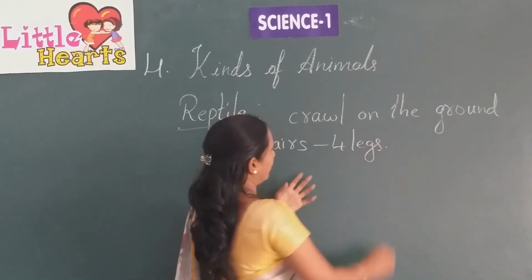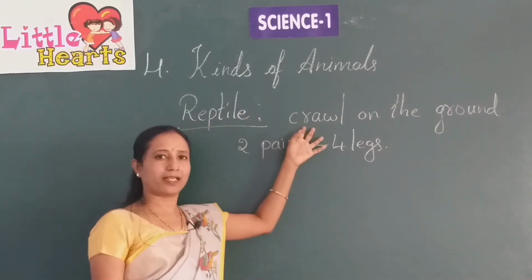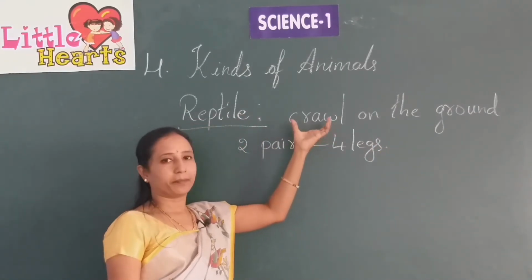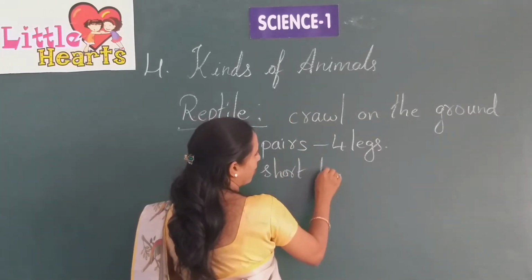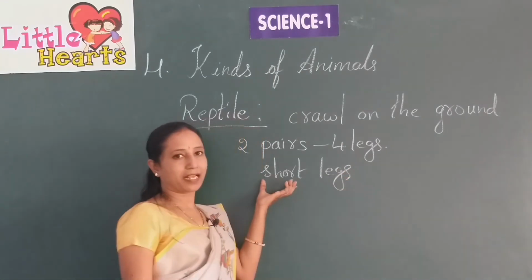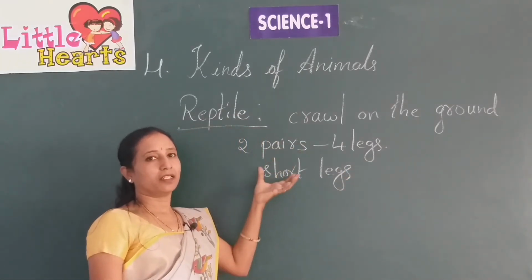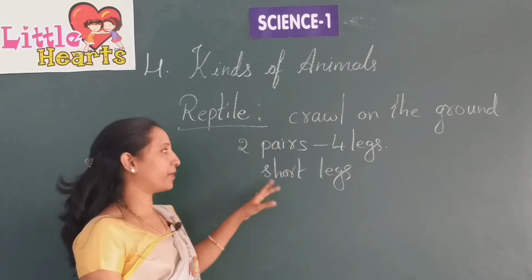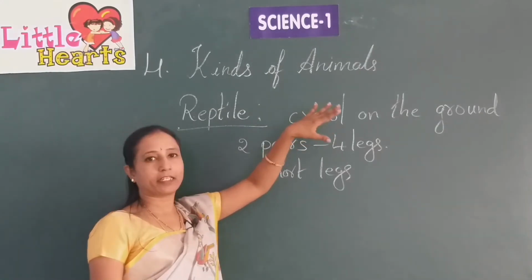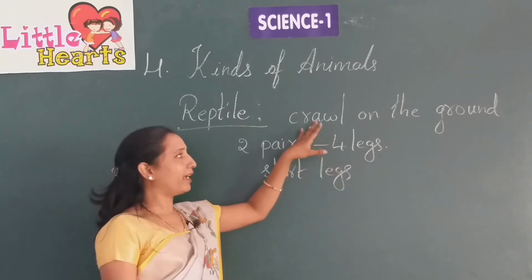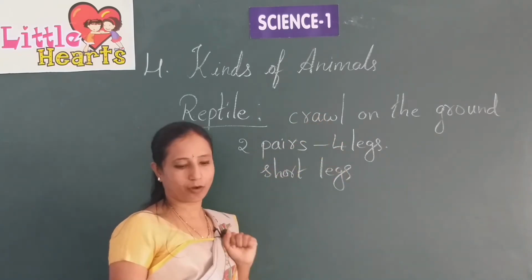Most animals have 4 legs, but why do we say crawl? Because they have short legs, not as long as the animals which run fast like lion, tiger, zebra and giraffe. As they have short legs, their body is close to the ground, and this movement is called crawling.